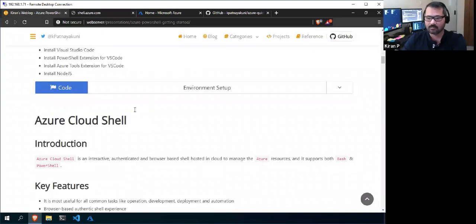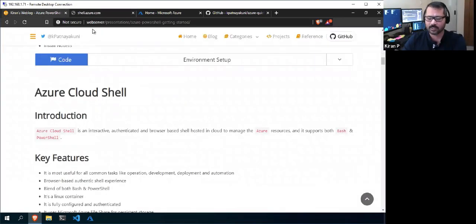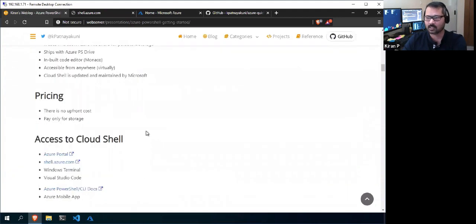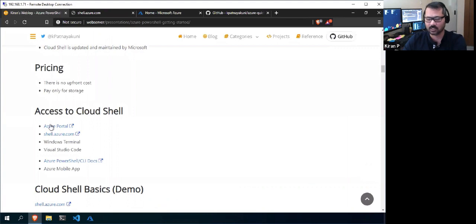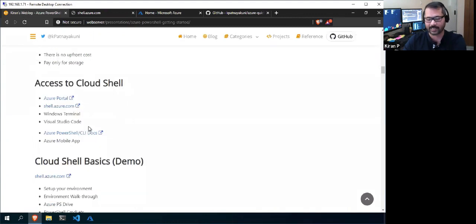I'm not sure why shell.azure.com is not working though. However, you can access Cloud Shell in two places: one is directly from the Azure portal, and the other is shell.azure.com. It looks like there is a service down for this website. You can also access your Cloud Shell using your local terminals, like Windows Terminal. I think many of you are already aware of it.